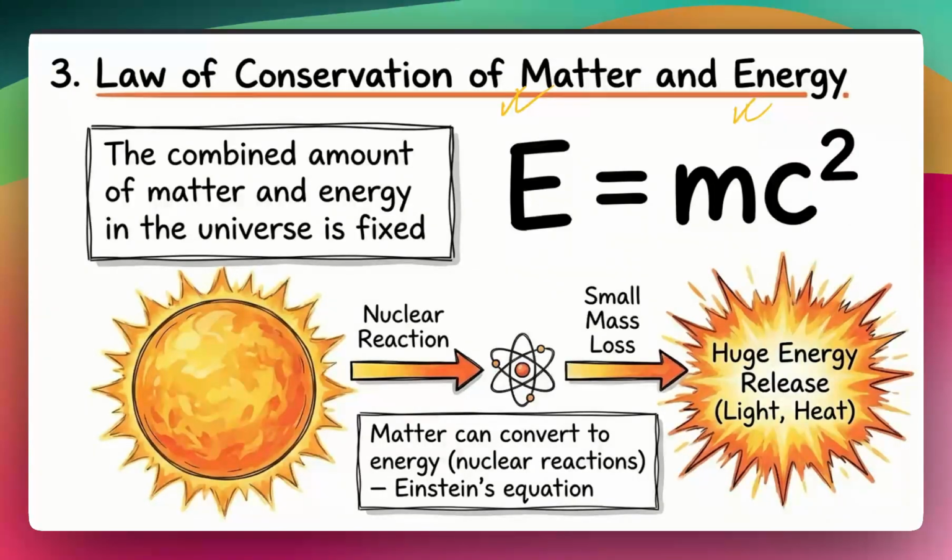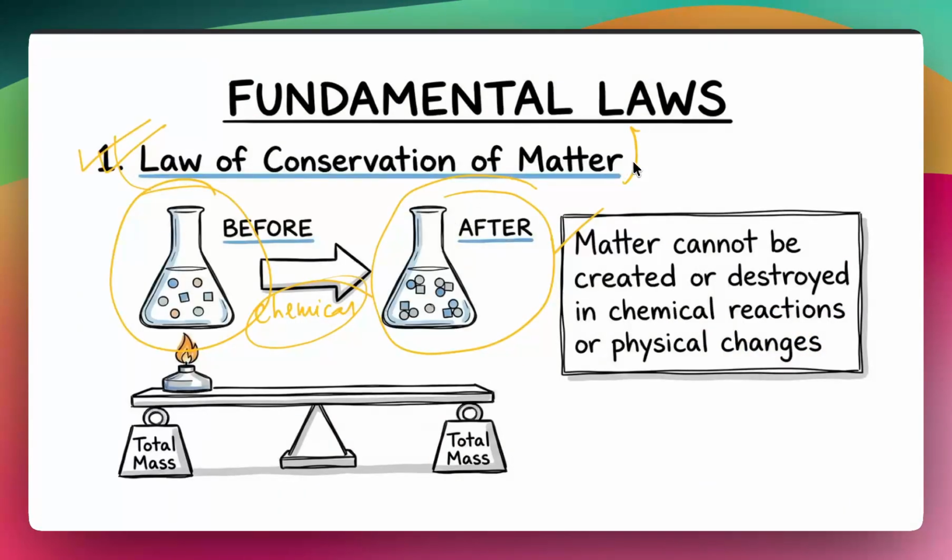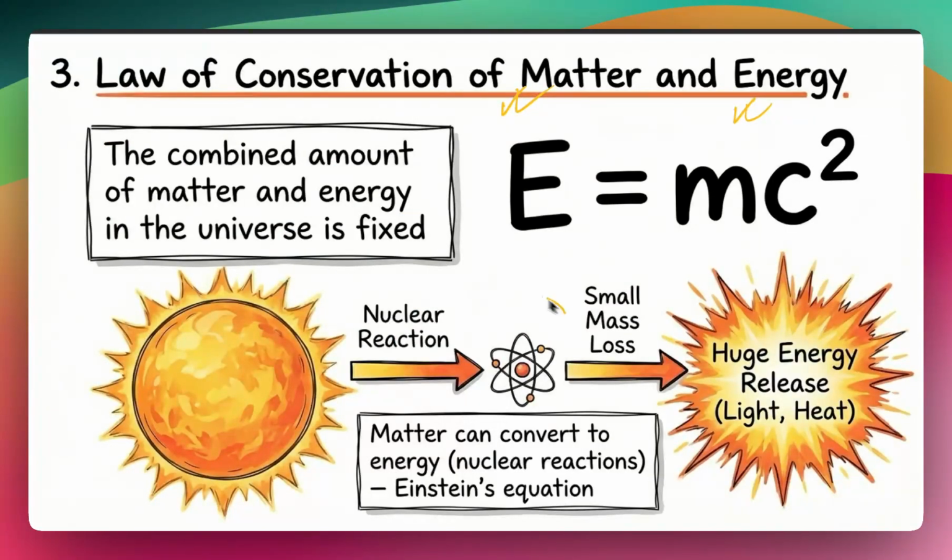It's just a combination of the two laws we discussed: the law of conservation of matter, and if somehow the matter gets transformed into energy, which usually happens in nuclear reactions, like when we make a nuclear bomb, whatever mass is lost gets converted into a huge amount of energy, and that can be calculated using Einstein's equation E = mc². This combination of the law of conservation of matter and the law of conservation of energy yields the third law, which is the law of conservation of matter and energy.